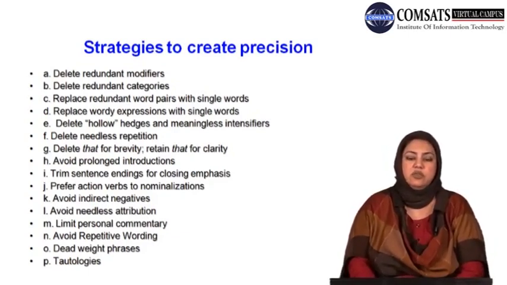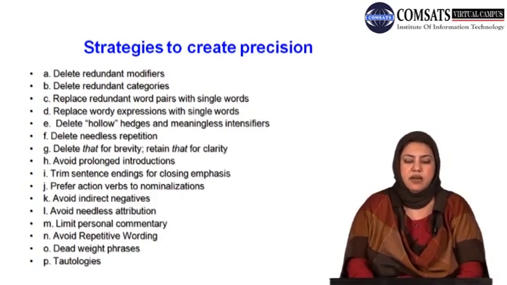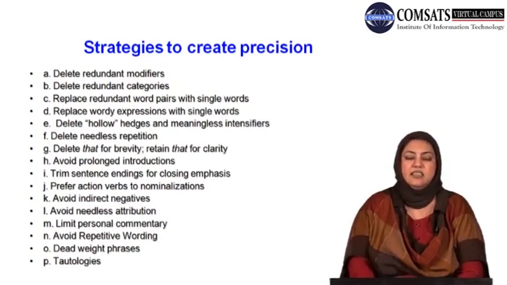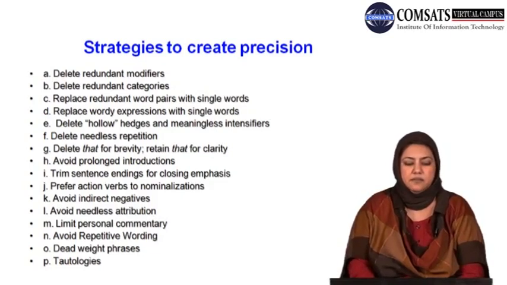Some more strategies used to create precision include deleting hollow hedges and meaningless intensifiers, deleting needless repetition, deleting that for brevity, retaining that for clarity. Another rule or strategy that we would share would be avoiding prolonged introductions. The next one is trimming sentence endings for closing emphasis. Next strategy that we would talk about is prefer action verbs to nominalization. Next is avoid indirect negatives. Next, avoid needless attribution.